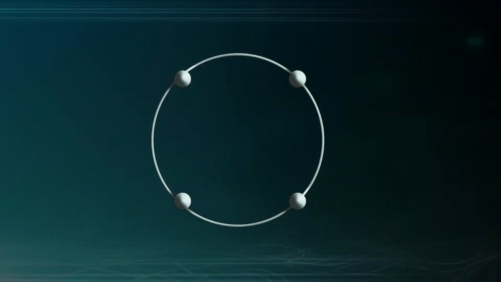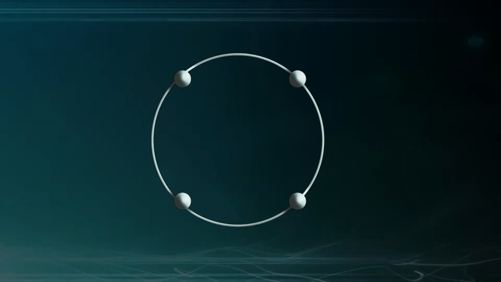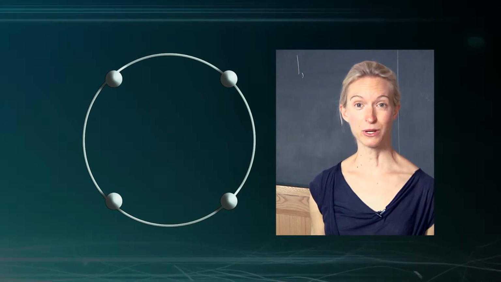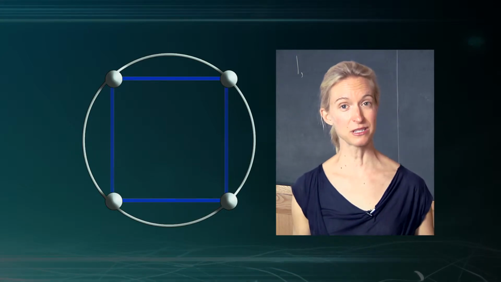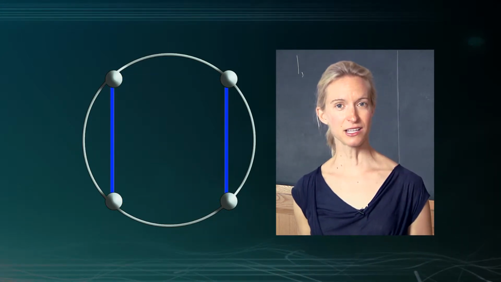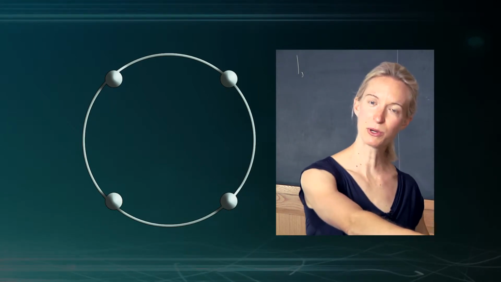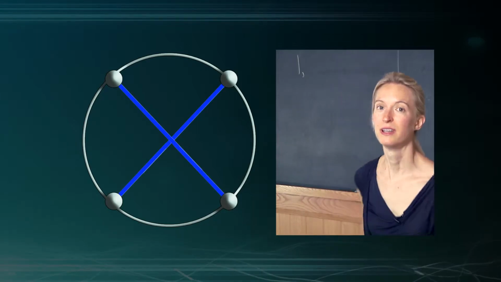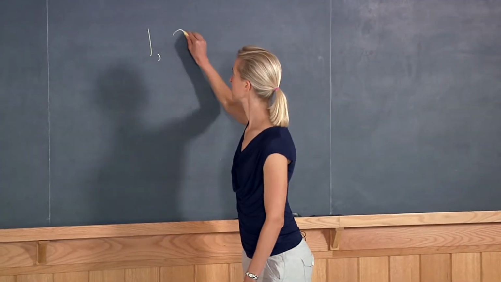If now we have 4 people, let's think about this for a moment, remembering the condition that we're not allowed to let our handshakes cross. After a minute of thought, we'll realize that we only have 2 options. I can shake hands with the person on my right or the person on my left. I can't shake hands with the person diagonally across from me because when I do that, then the person to my left, their handshake will cross mine, and that's not allowed. So for 4 people, we have 2 ways.